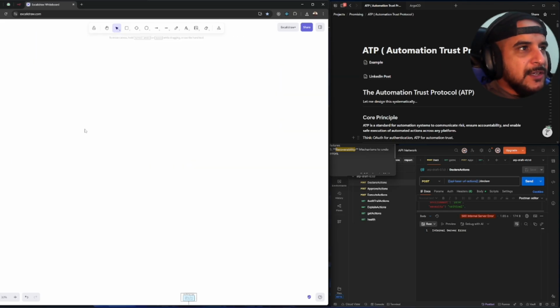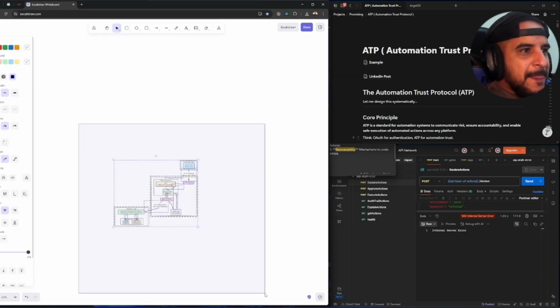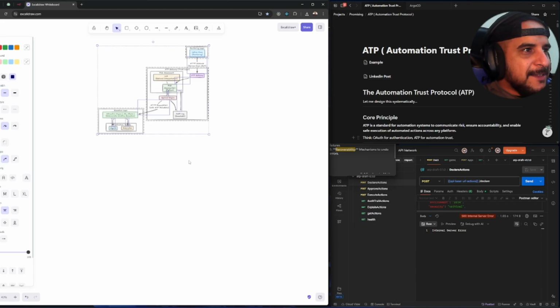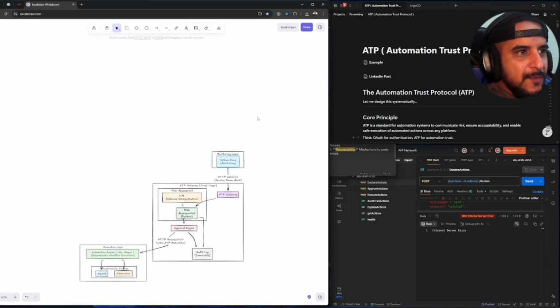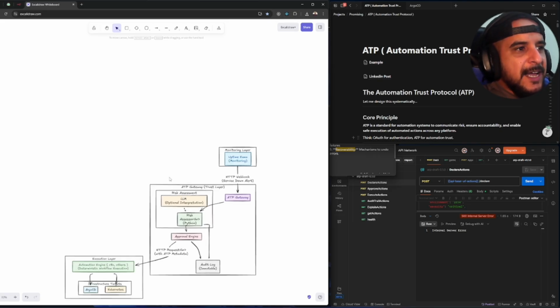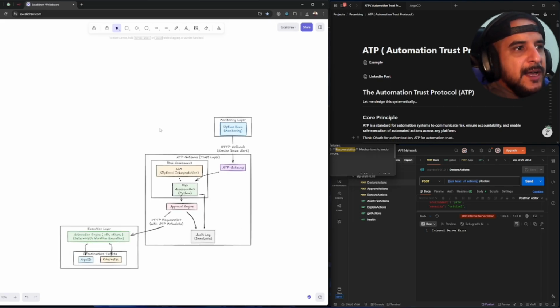So now let's get into the demo. I don't know how much time I spent explaining things. I hope I gave you a clear idea. So here we're going to create a complex automation with ATP. We're going to build a DevOps platform based on ATP, Automation Trust Protocol.